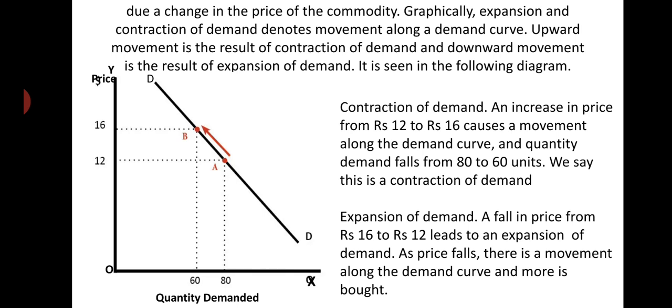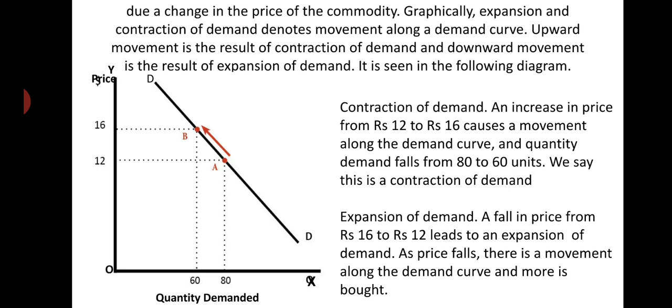When price of a commodity rises, it leads to contraction of demand. When price of a commodity falls, it leads to expansion of demand. Now, you see, graphically, expansion and contraction of demand denotes movement along a demand curve. It can be represented by a particular demand curve, and there is the movement along a demand curve with a change in price of a commodity.